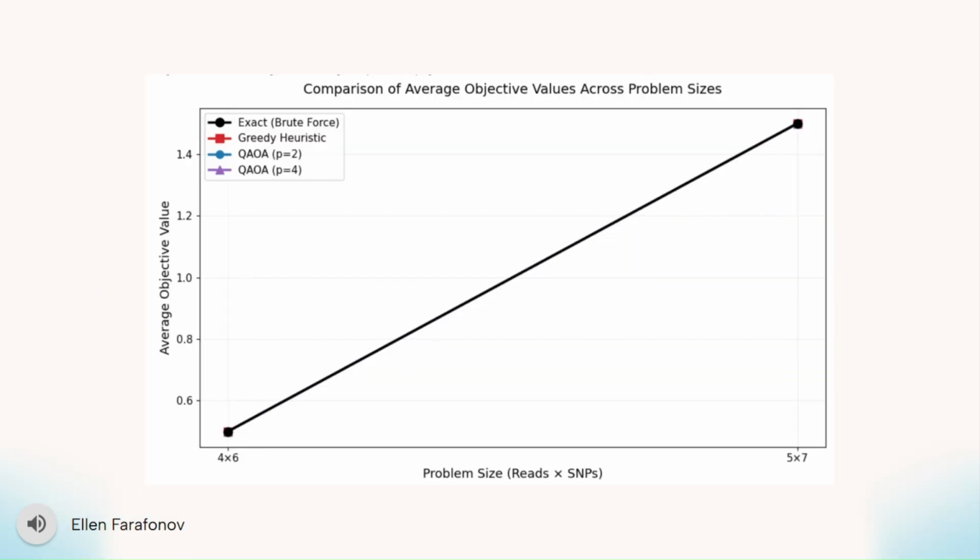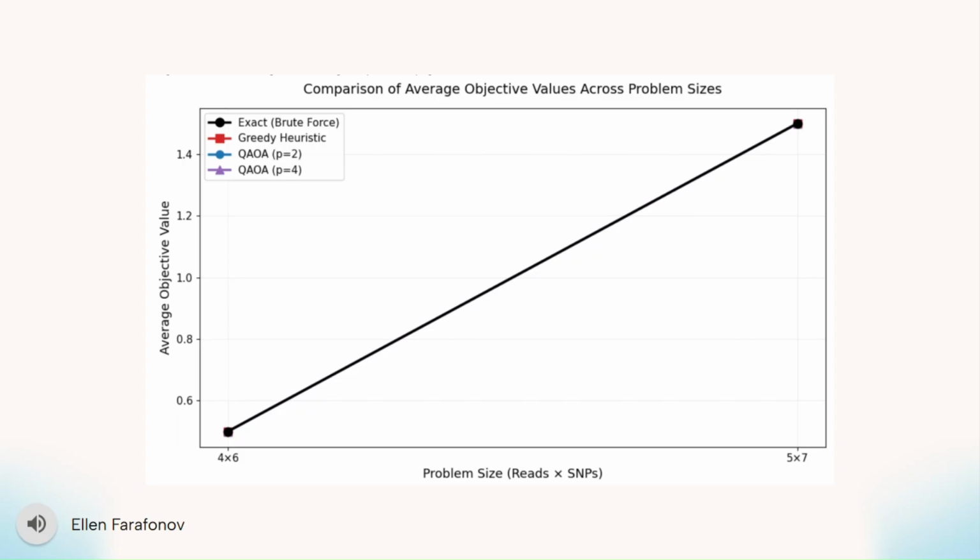So this is the chart showing the comparison of exact brute force, greedy heuristic, and QAOA at depths P2 and P4 visually. On the x-axis are the two problem sizes of 4x6 and 5x7, and on the y-axis is the average objective value.